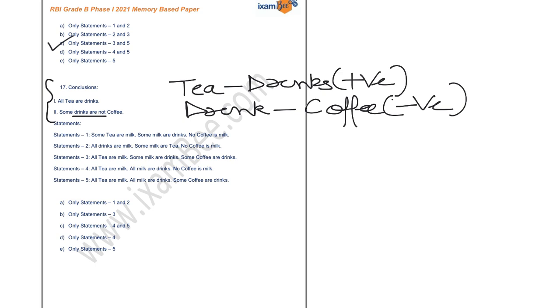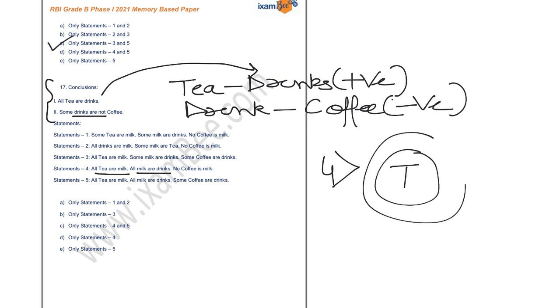So for all tea are drinks, you should select the all statements. So you should always look for the all statements, such as all tea are milk and all milk are drinks. So you can justify yourself by drawing the Venn diagram. If you draw the Venn diagram of statement number 4, that is all tea are milk, right?